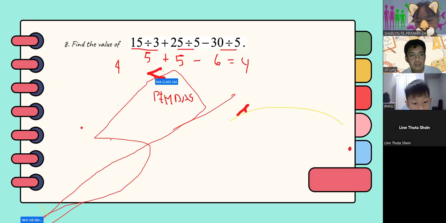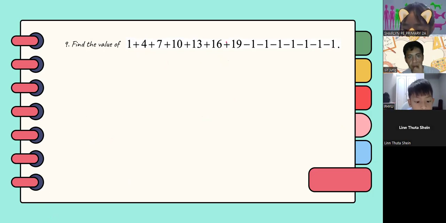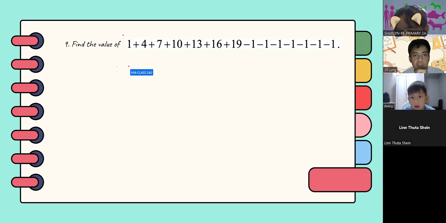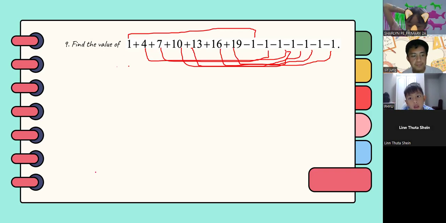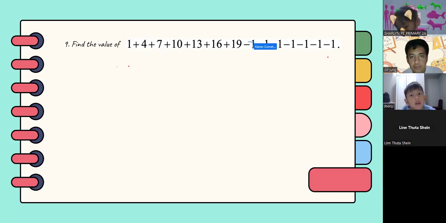Okay. So number 9. Find the value of 1 plus 4 plus 7 plus 10 plus 13 plus 16 plus 19 minus 1 minus 1 minus 1 minus 1 minus 1 minus 1 minus 1. So to solve this easily, you can again group them together. Or you can also directly solve for it because this is just a small number.